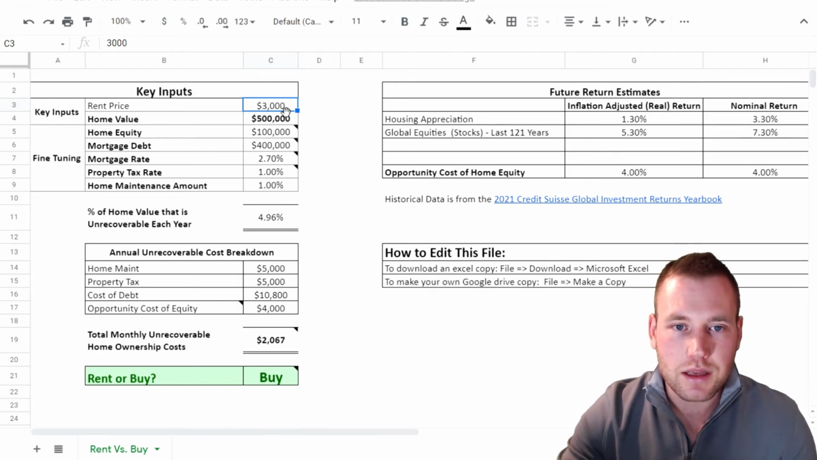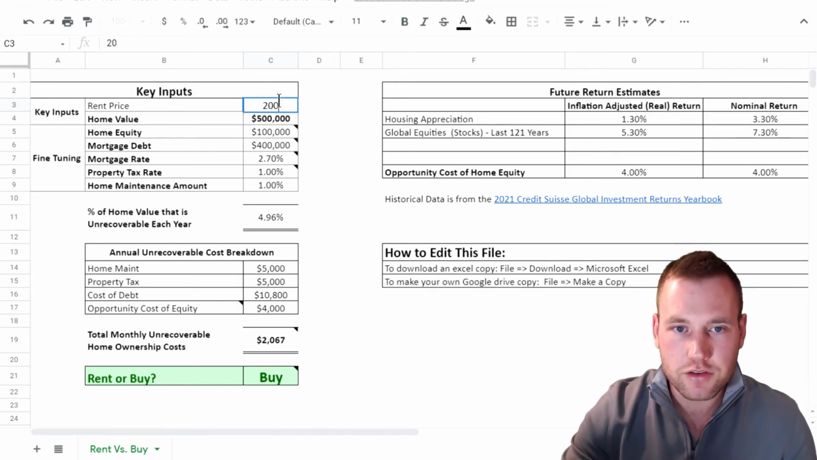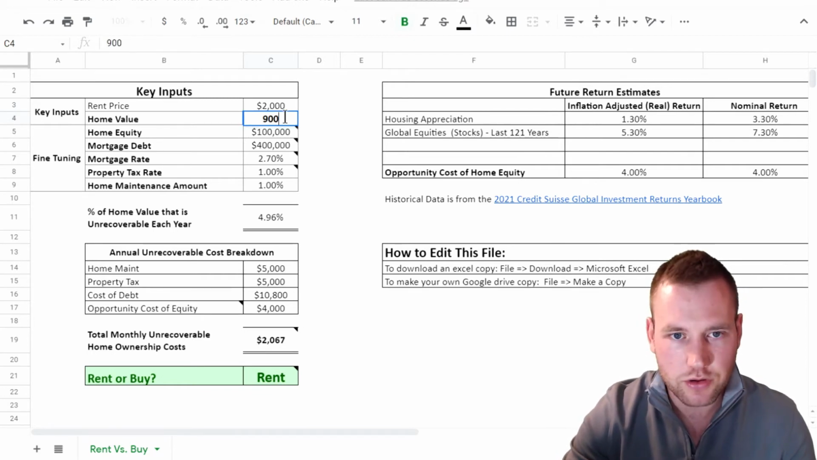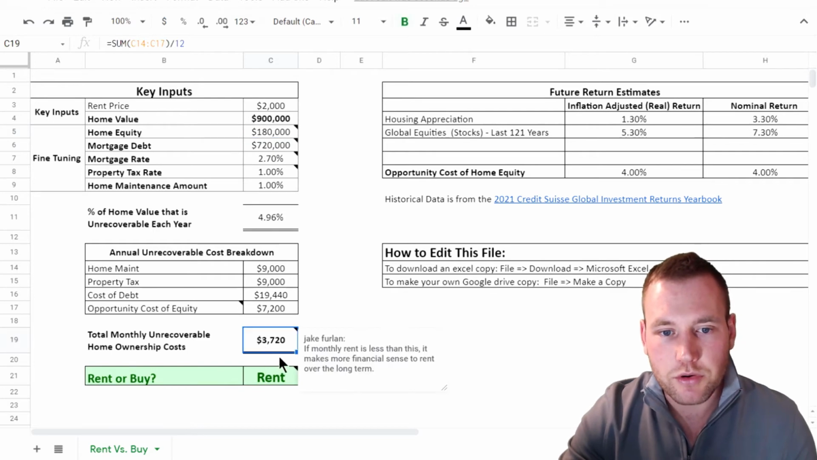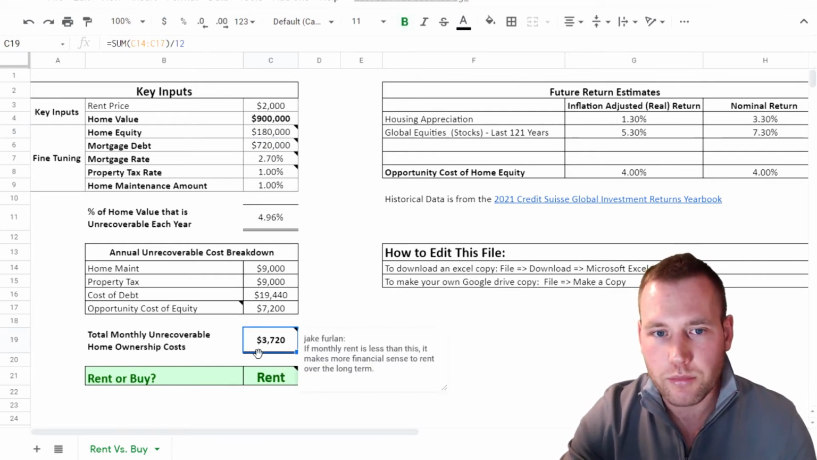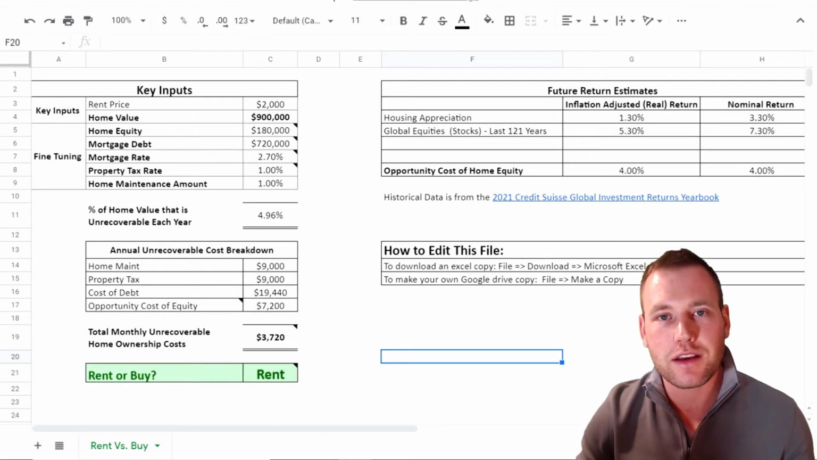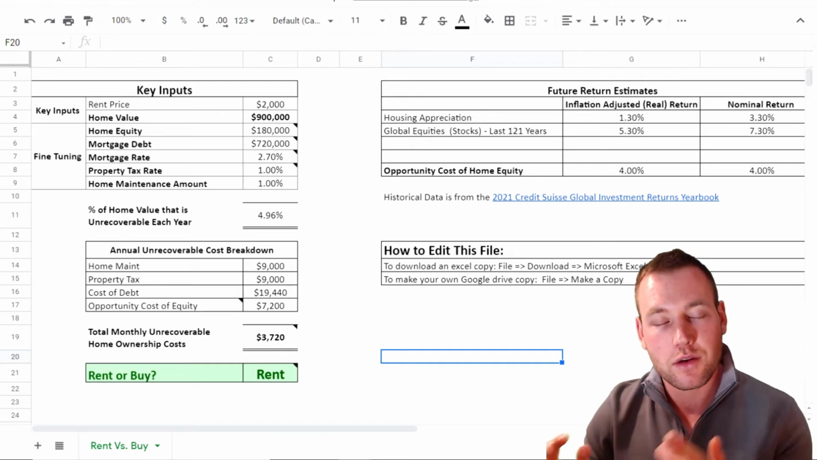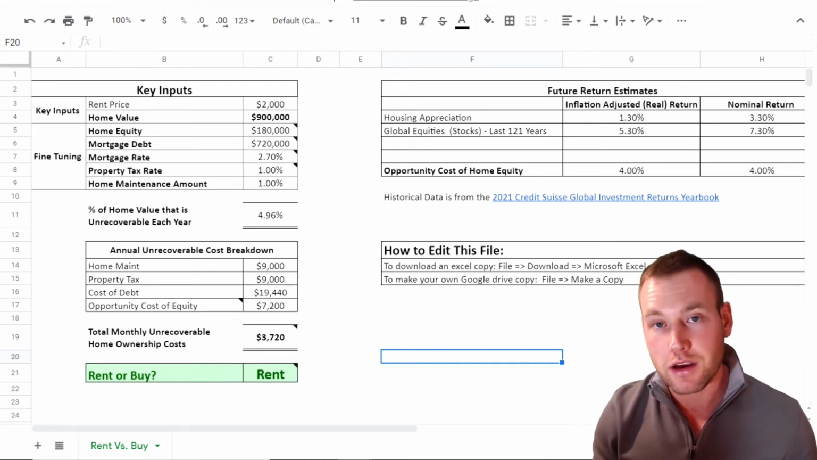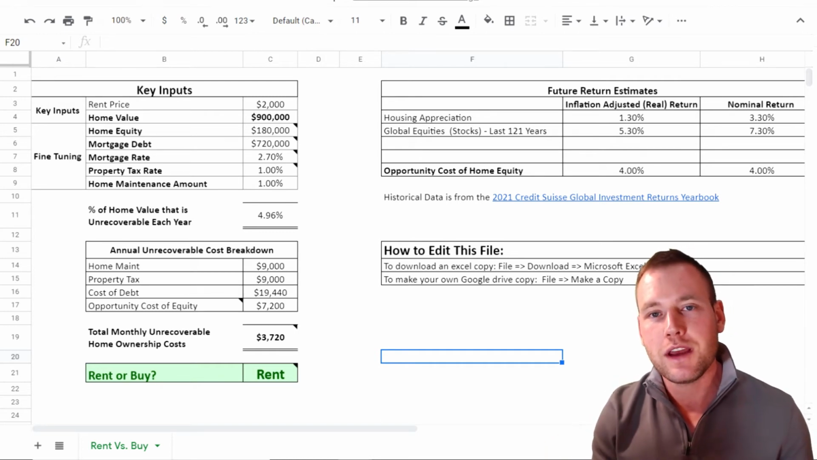rent per month. If the rent per month in the area is $2,000, and let's say we use an Ontario number for the average house price of $900,000, then it makes more sense to rent until the rent price exceeds $3,720 per month, which is a lot. This is a nice comparison, strictly with the numbers, no opinions, of renting versus buying by comparing the unrecoverable cost of home ownership to the unrecoverable cost of renting.